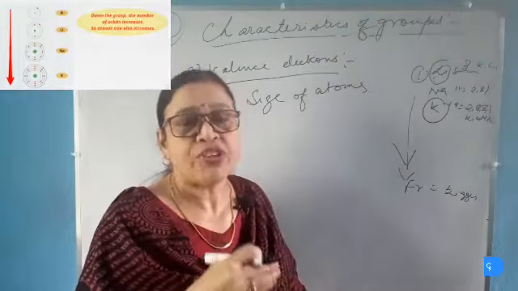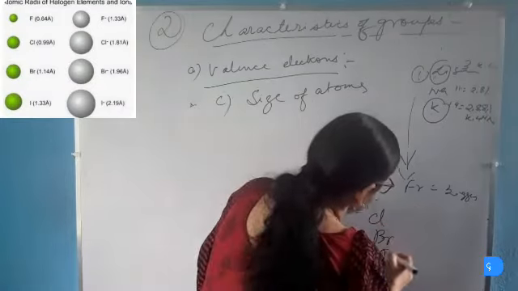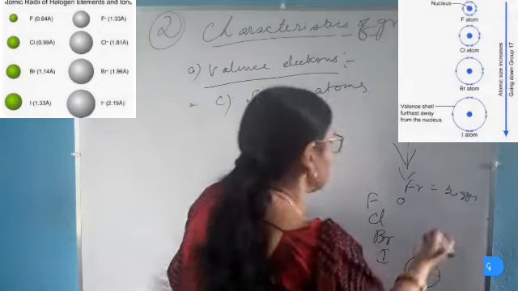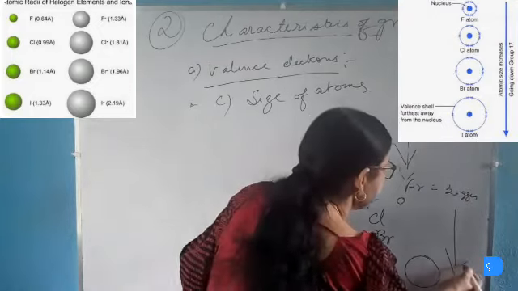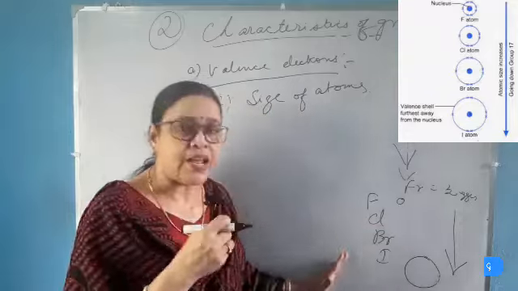Similar is the case with the non-metals also. Fluorine, chlorine, bromine, iodine. Fluorine is smallest in size, whereas iodine is biggest in size. Thus the atomic size increases downward in a group because the electron cells increase at each level.